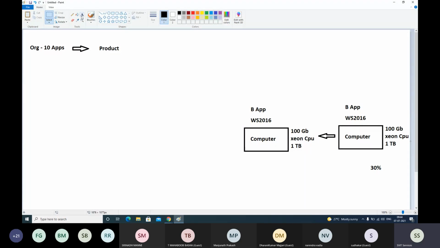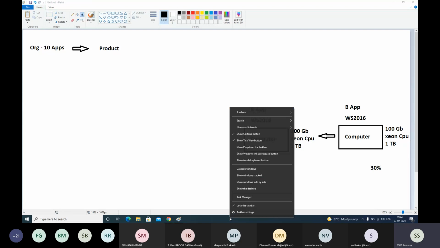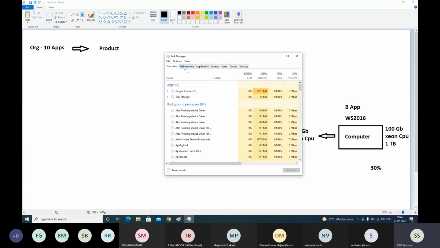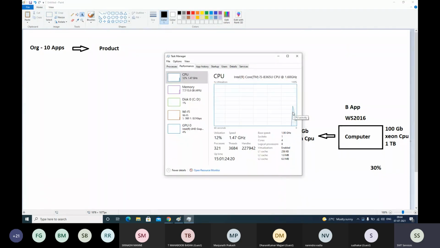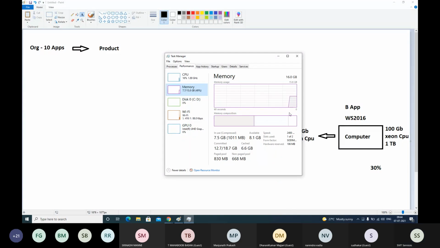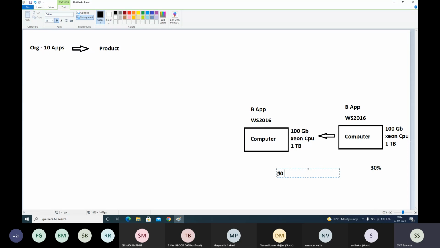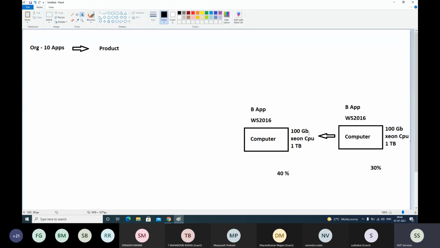So here also, if I go to the task manager and see the performance tab of that computer, I'm not even finding 20% of the CPU usage, and not even 40% of the memory usage. Here also let's say 40% memory utilization. CPU will be still less. It can do a lot of work, but we are not giving that much work.